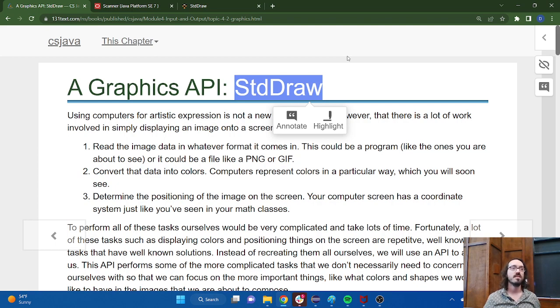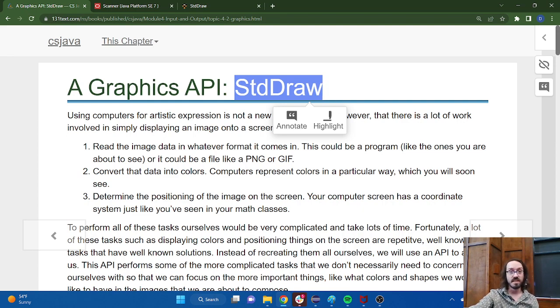So we're going to be doing some geometry today. Not a lot of complicated geometry. We're going to keep it very simple, right? But definitely doing a little bit of geometry today. Standard Draw, though, can do more than just draw things on the screen. It can also interact with the keyboard and the mouse. It can also interact with files. It can also do audio, so sound, music, things like that. All possible through Standard Draw.